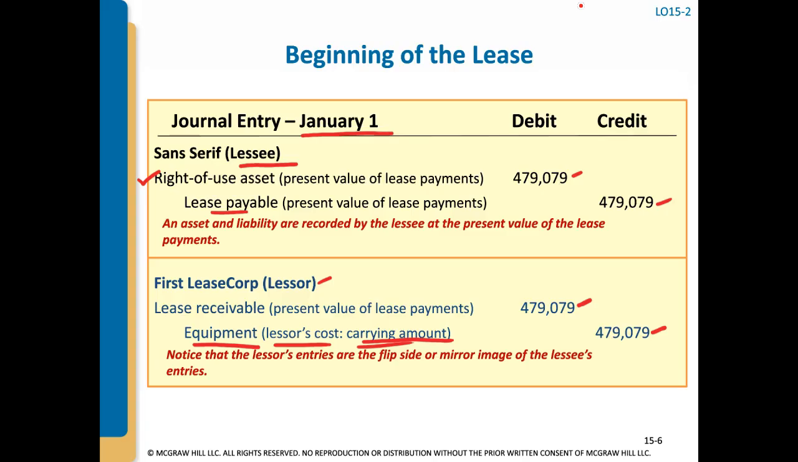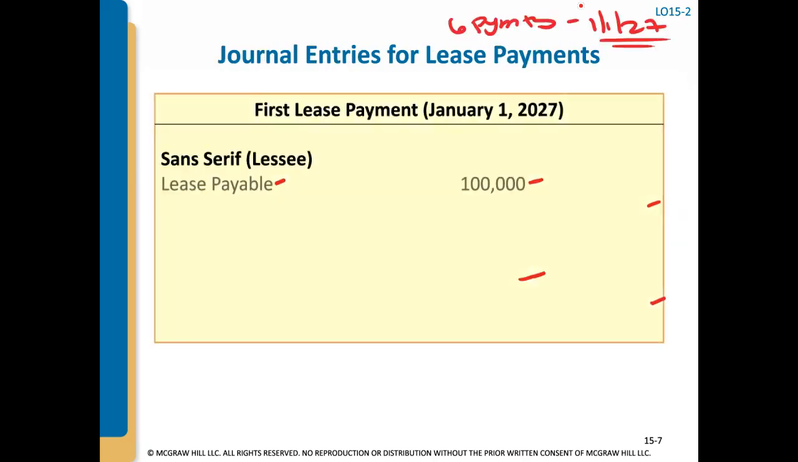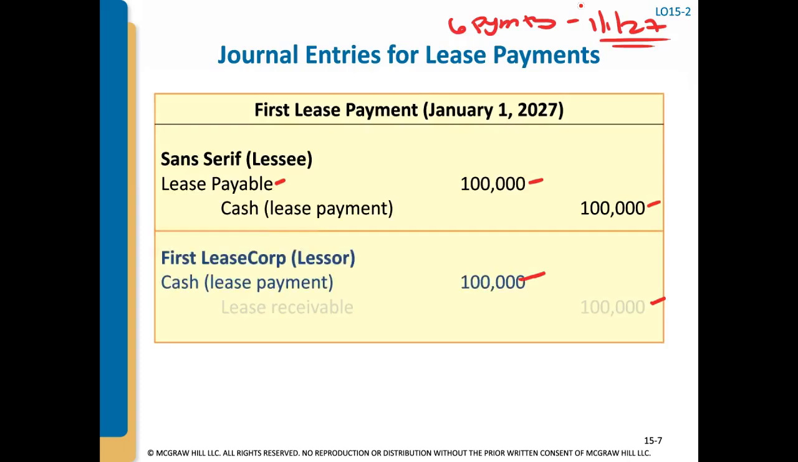Please keep in mind when you're recording the initial journal entry for the lease payable and the lease receivable, you do not take into account any payments made, even if it's on the same day. You record it for the full present value of the lease payments, and then you will have separate entries for the payment, reducing the lease payable and lease receivable for the lessee and lessor, respectively.